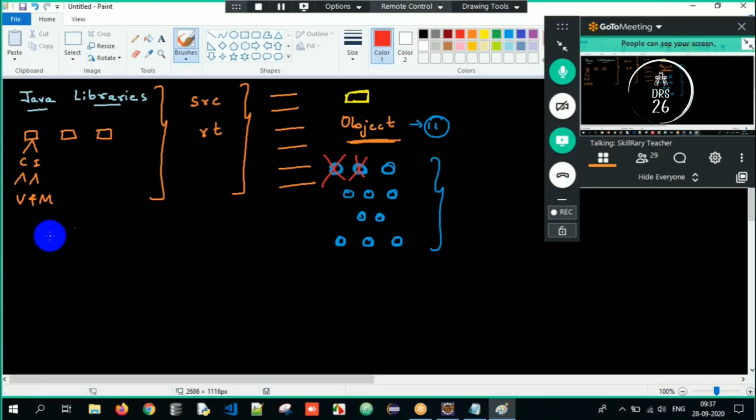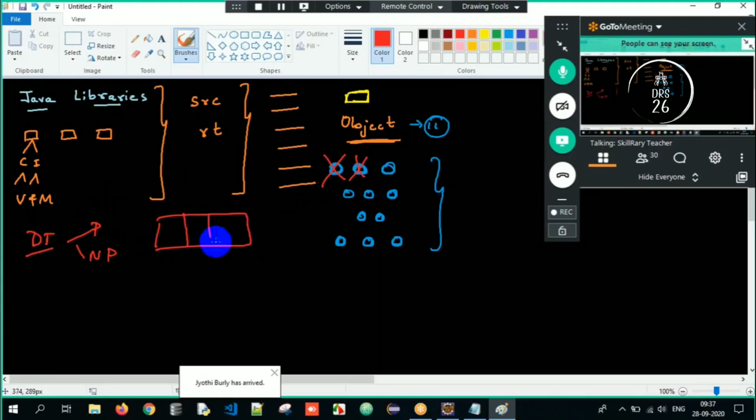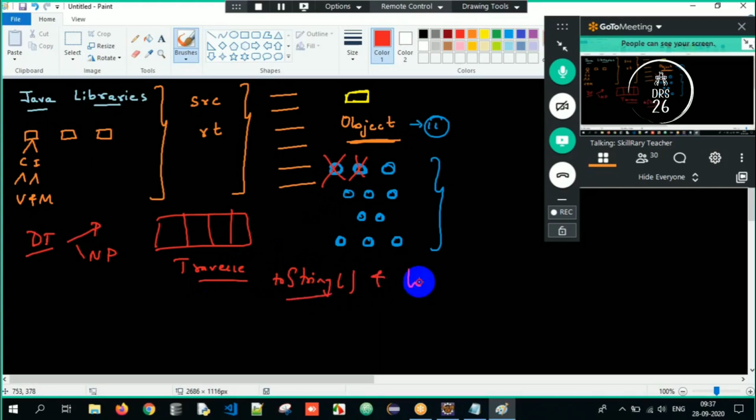Clear? And then we also saw what data types are: primitive data types and non-primitive data types. We also saw how to store objects in an array and traverse it as well. And we understood the importance of the toString method and hashCode method. So these were the topics which we covered in previous sessions.